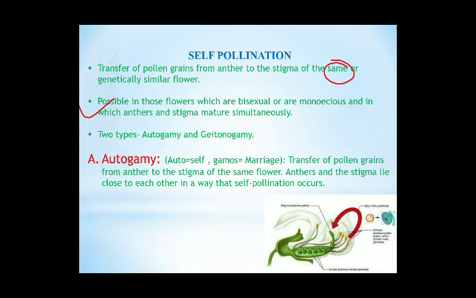Self-pollination is possible in those flowers which are bisexual. That means they contain both the male reproductive part and the female reproductive part. Or it is possible in case of monoecious plants. Monoecious plants are those plants which contain two types of flowers, male flowers and female flowers. And it occurs when anthers and stigma mature simultaneously. तभी सेल्फ पॉलिनेशन हो जाएगी जब anthers and stigma they mature simultaneously. These are the three prerequisite conditions for self-pollination to occur.